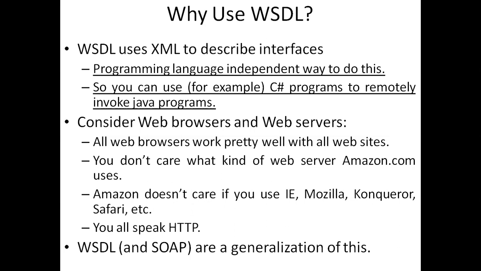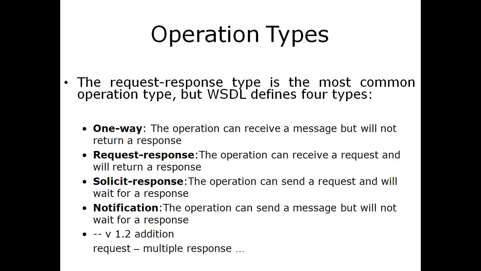Remotely we can invoke the Java program. This is in WSDL, and in case of WSDL, we can have a set of operation types: one way operation type, request response operation type, solicit response, and notification. So we will understand all these operation types. One way type means the operation will be in a single direction.